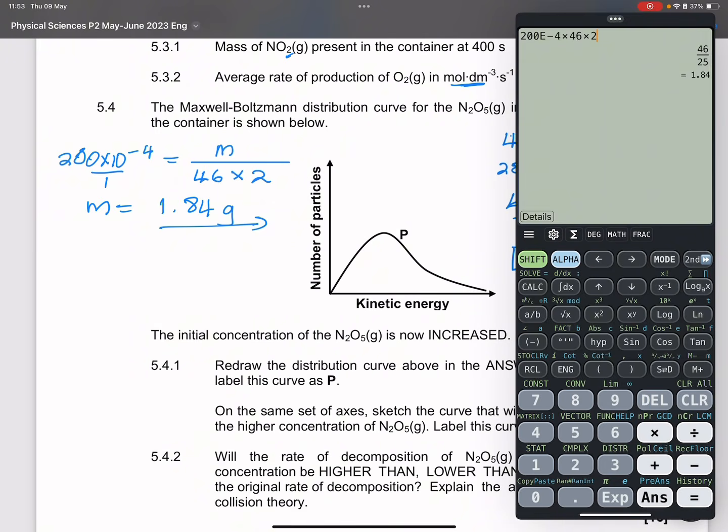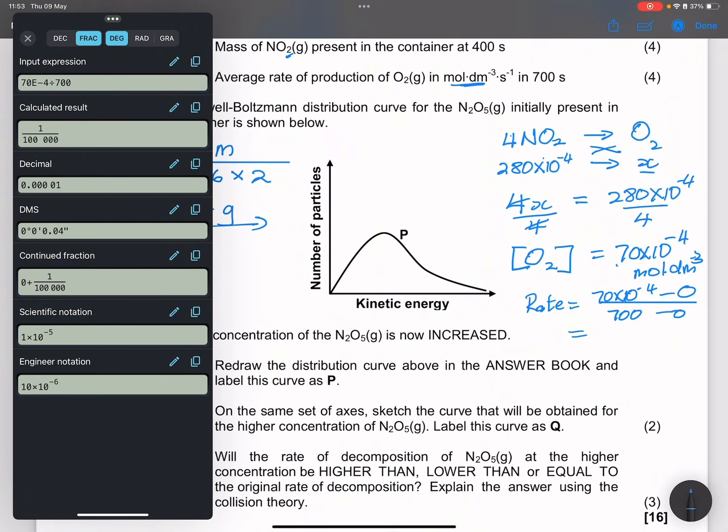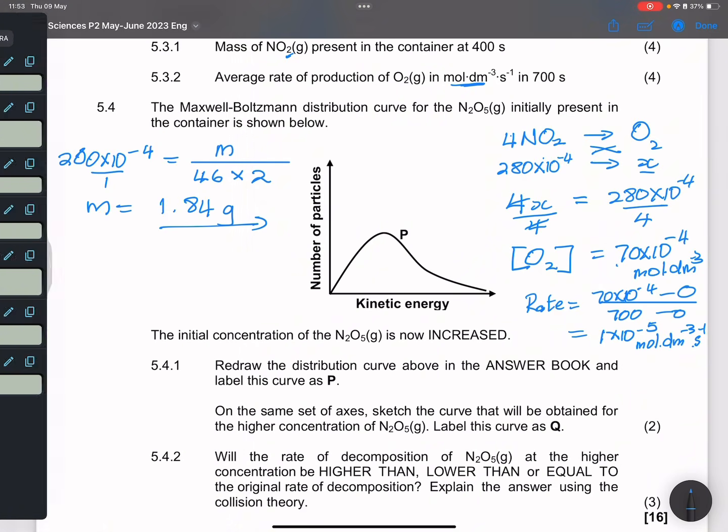You could have also calculated the rate of nitrogen dioxide and divided that by 4. So that would be 70 times 10 to the minus 4, divided by 700 seconds. They said per second, and that would give me 1 times 10 to the minus 5, in moles per cubic decimeter per second. All right, so that would be the rate of that reaction.